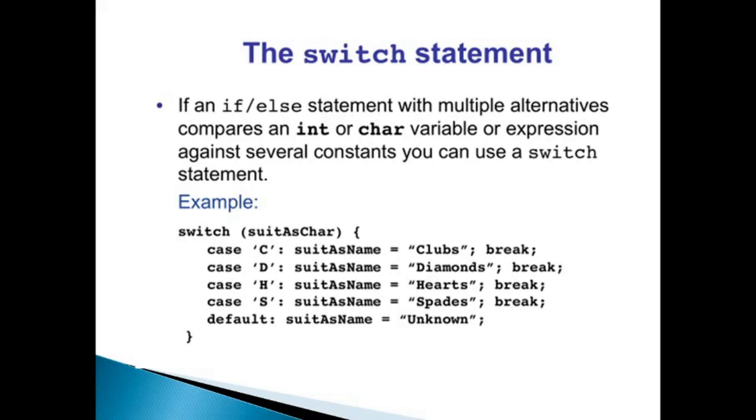Like suppose you are building a calculator and then you want to check whether there is a plus, minus, multiply, that is asterisk, or a divide sign. Then in that case there will be a character variable that can hold a value of plus, minus, multiply or divide, and you can provide the switch on that particular character variable, and for each and every possibility of that variable having some value, if it is having a plus, then you can do a particular case, then perform some statements. Then if it is a minus, then you can do some statements, and likewise for the